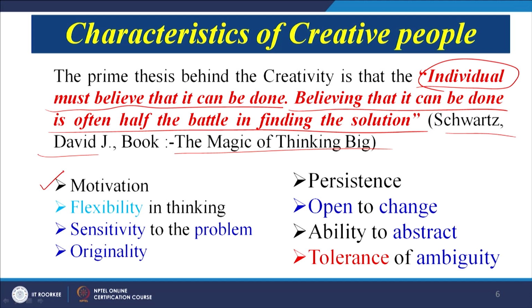So, first one is motivation. We have to be highly motivated. Flexibility in thinking. We should not be too rigid in thinking. If we are rigid, we have a very focused approach, we may not be able to create anything. So, we must be open to suggestions, we must be open to discussion, and if we are flexible in our thought process, obviously we can come up with creative solutions to the existing problem, and in our case problems related to the product design process.